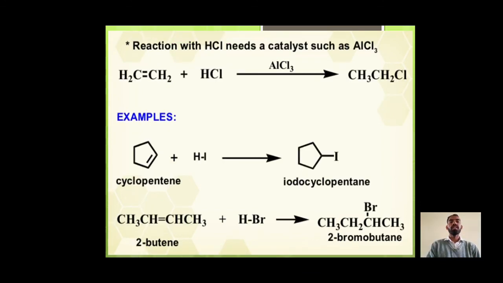Reaction with HCl needs a catalyst such as AlCl3. Here CH2=CH2 reacts with HCl in the presence of AlCl3 to form CH3CH2Cl, ethyl chloride. The next example is cyclopentene reacting with HI to form iodocyclopentane. In the case of 2-butene, reaction with HBr forms 2-bromobutane.